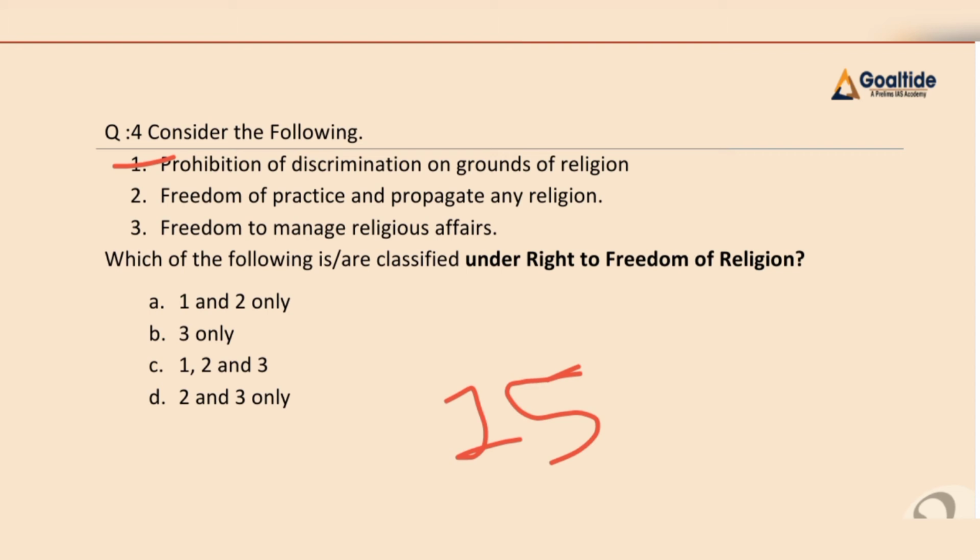Our second statement, freedom to practice and propagate any religion, is Article 25. Third statement, freedom to manage religious affairs, is Article 26. Hence we can say our first statement is incorrect. So our final answer for this question will be D, that is 2 and 3 only, right?